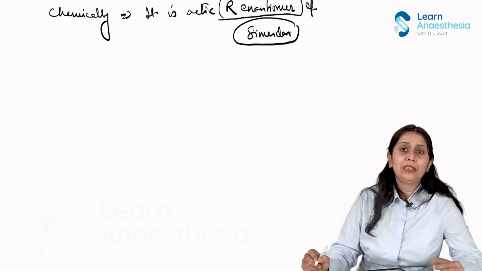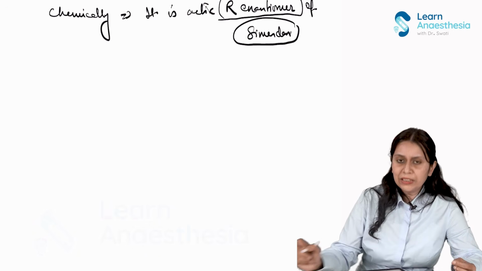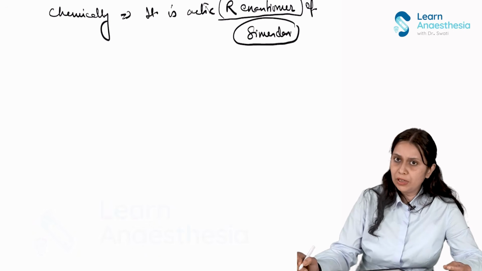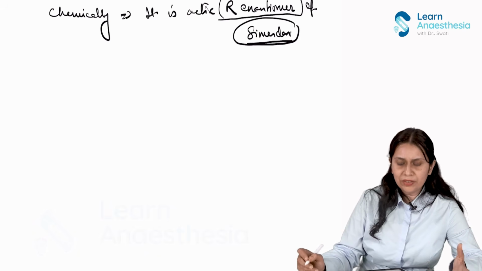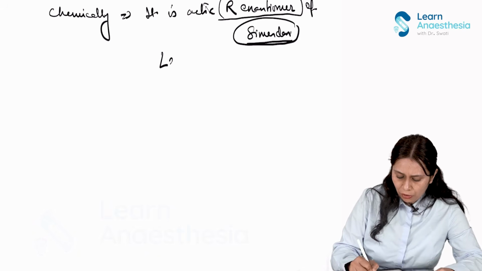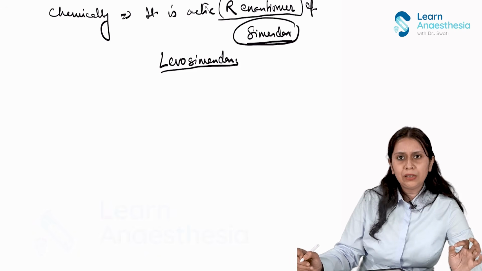Remember, the dextro isomer, the S enantiomer, is 35 times less potent. So the R enantiomer has been separated in the form of levosimendan. That's why simendan is the main compound, the racemic mixture. It's the levo enantiomer. So it is levosimendan.